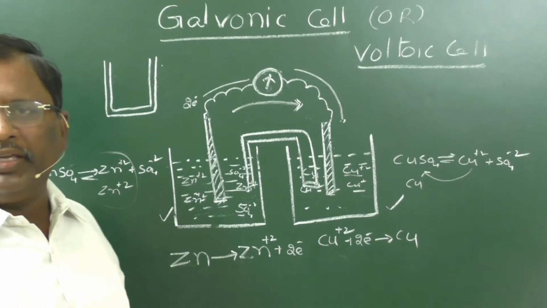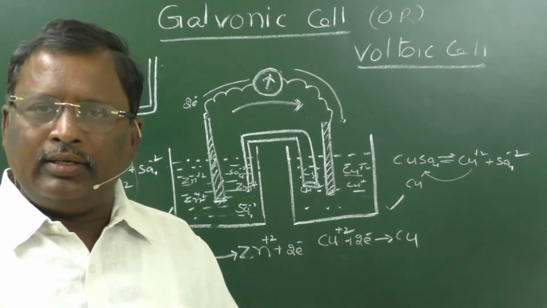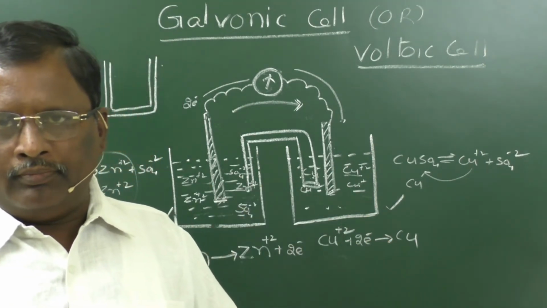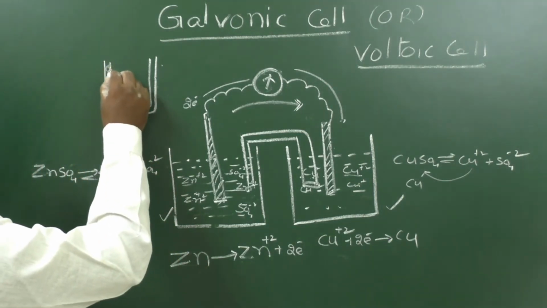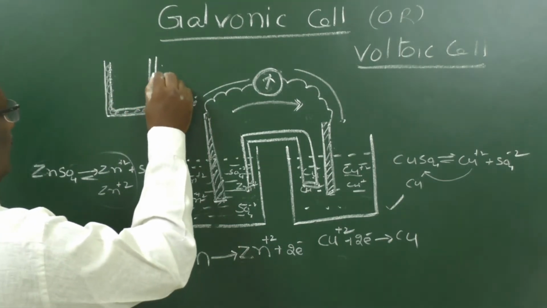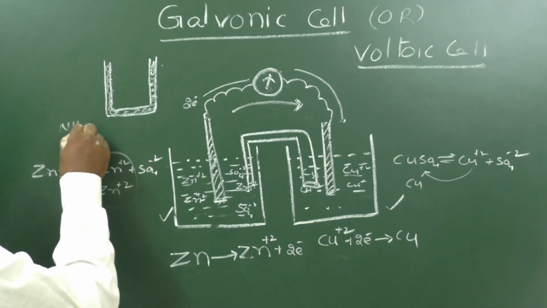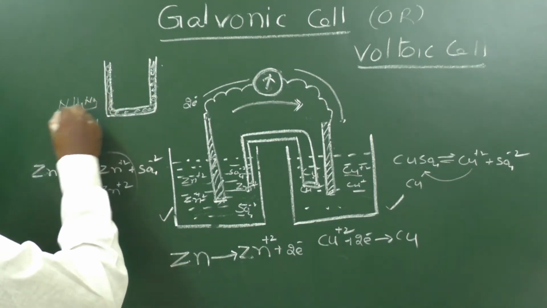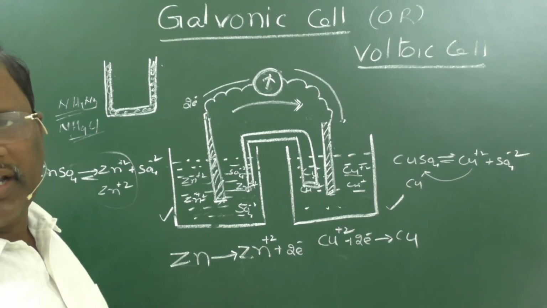The salt should be such that both anion and cation are monovalent, or both anion and cation are divalent. Such a salt is dissolved in agar-agar gel and it is filled in the tube. Generally ammonium chloride or ammonium nitrate will be used as the salt in the agar-agar gel of the salt bridge.